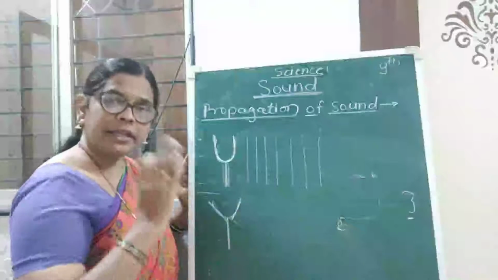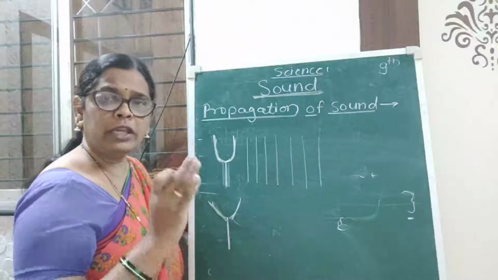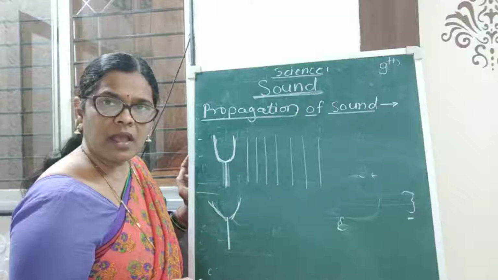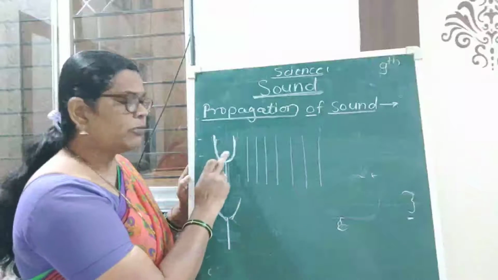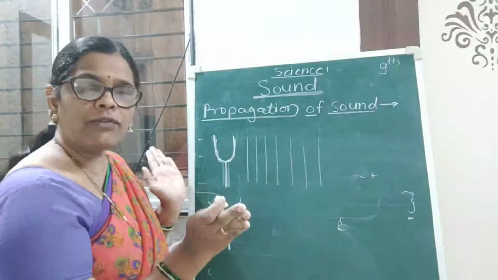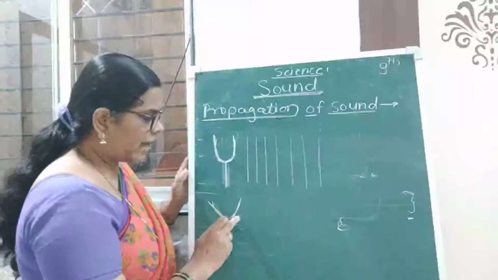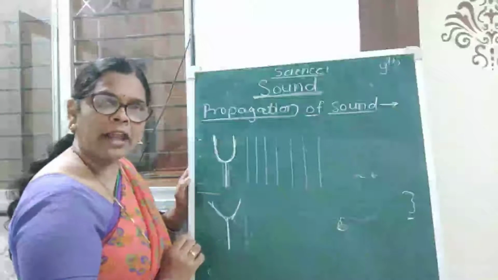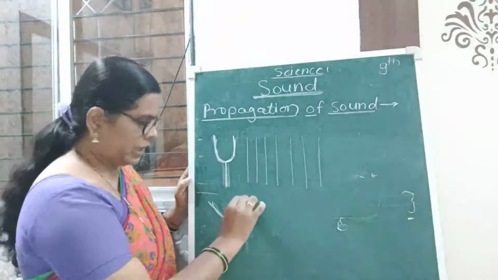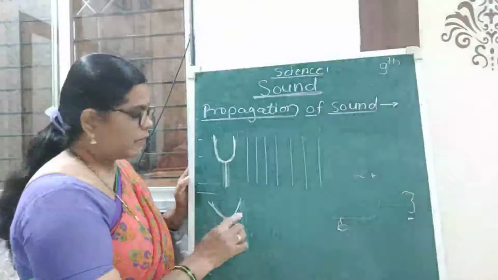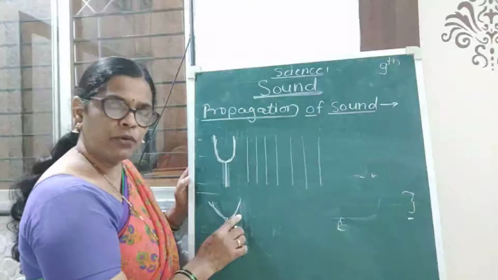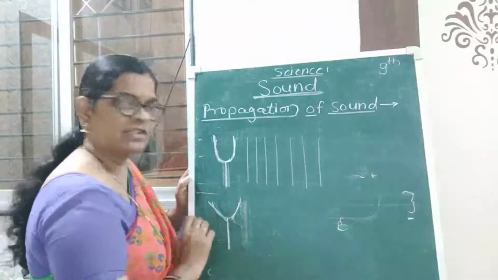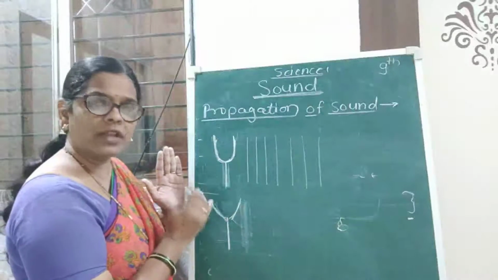When we hit the tuning fork on any hard surface, the arms of the tuning fork go away from each other, and that's why the air which is present near the arm of the tuning fork gets compressed.